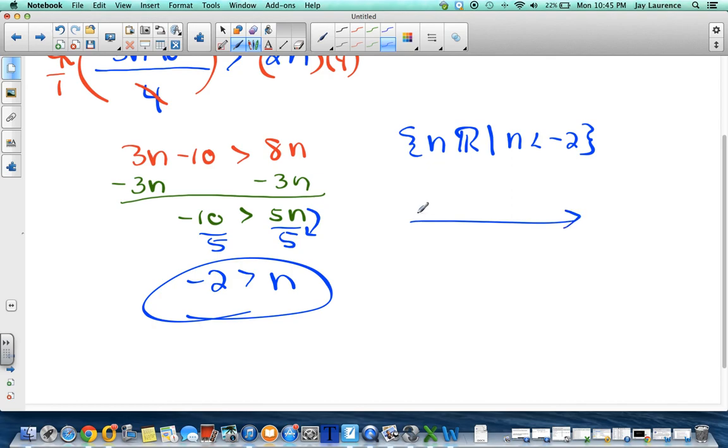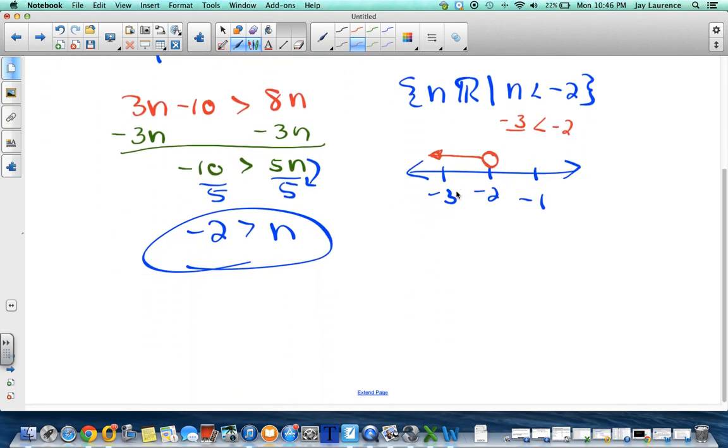On a number line, that would look like this. Negative 2, negative 3. Make sure you're numbering your number lines correctly. Okay, at this point in algebra, you can't be numbering them backwards. All right, it's an open point because it's not equal to. Any numbers less than negative 2? Well, how about negative 3? It's all shade towards negative 3. So any number less than negative 2 makes this inequality true.